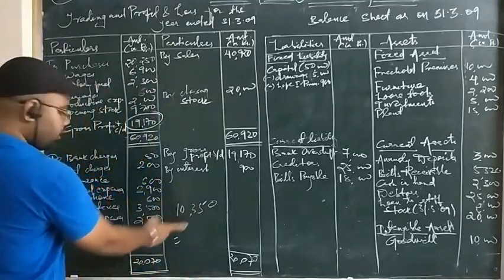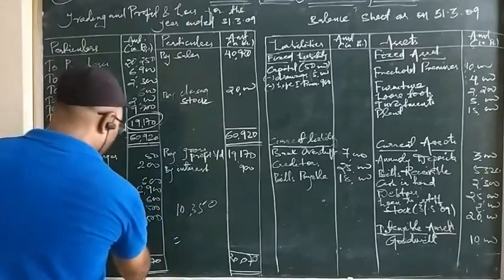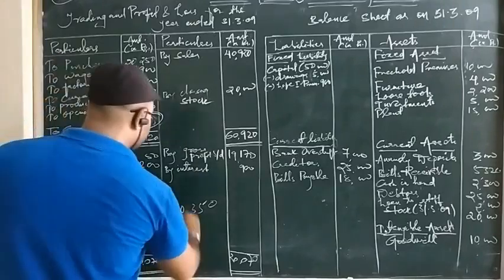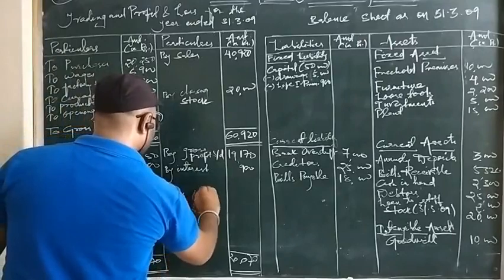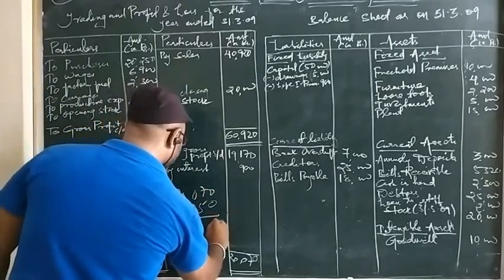So this is the debit side total and this is the credit side total, as you can see, which I put here. Okay. So 20,070 minus 10,350. I am writing here again 20,070 minus 10,350. We will check here whether the answer is correct or not.